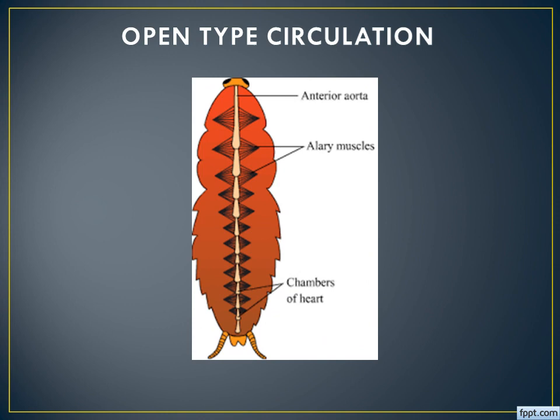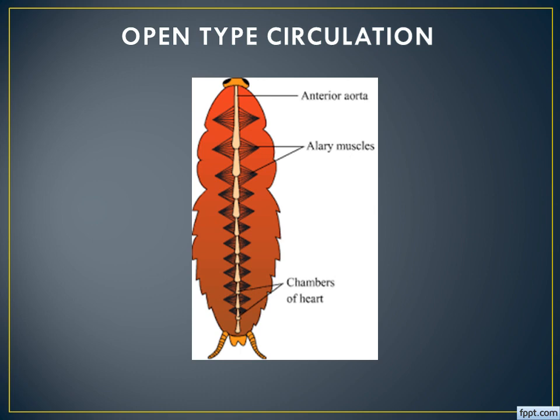Next one. Here one more character is displayed regarding the circulatory system. When you go for organ system level of organization, some systems will be in a simple manner, some systems will be in a complicated manner, as we said, like the digestive system, right? Here in the circulatory system, open type circulatory system as well as closed type circulatory system is there.